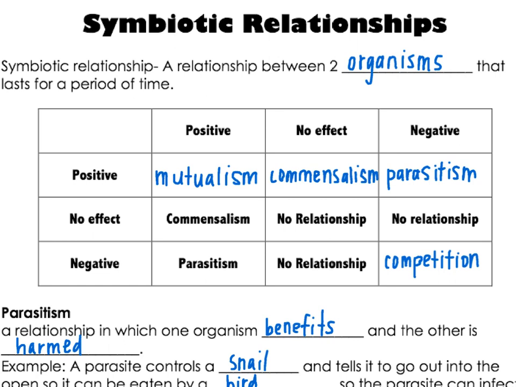If you have a positive effect on one organism and no effect on the other, that relationship is called commensalism. If you have a positive effect on one organism and a negative effect on the other, that relationship is called parasitism. And finally, if you have a negative effect on both organisms, that relationship is called competition. And there are a few there that have really no relationship. If you have no effect on either, obviously there's no relationship. And there's really no point in nature where you have a negative effect on one and no effect on the other. But let's go through and look at each of those types of symbiotic relationships.